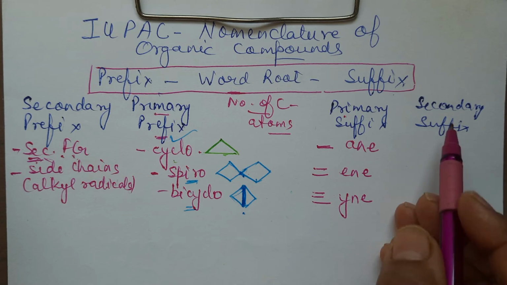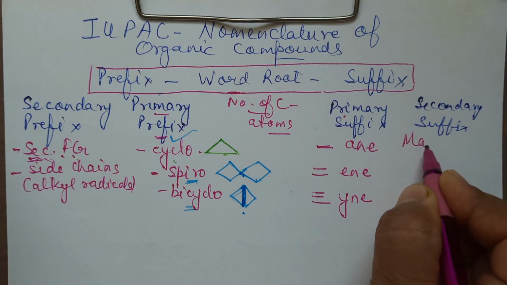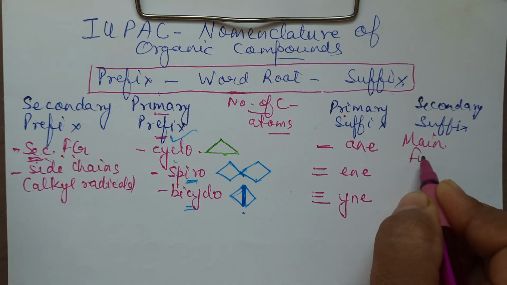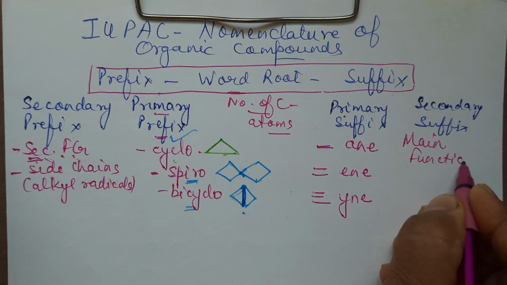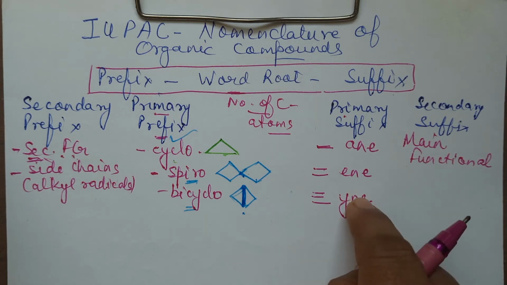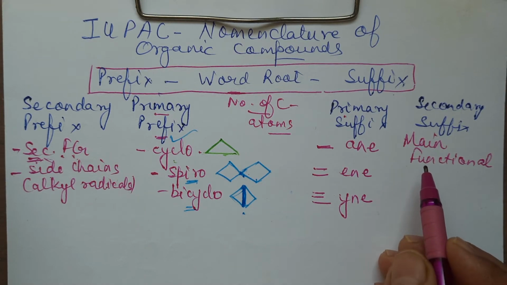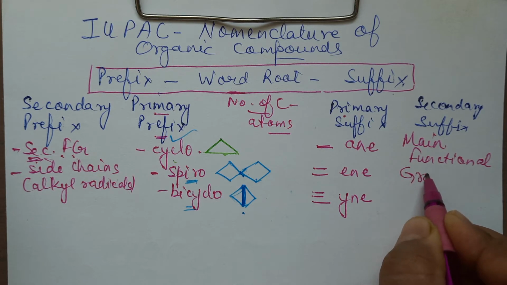Okay, then secondary suffix. Secondary suffix includes the name of the main functional group. Main functional group means whose names always come in the suffix. Those like "ol" for alcohol, "oic acid," "al," etc. Further, when we are naming, you will know. But as of now, I'm telling you. But sometimes there are two functional groups.